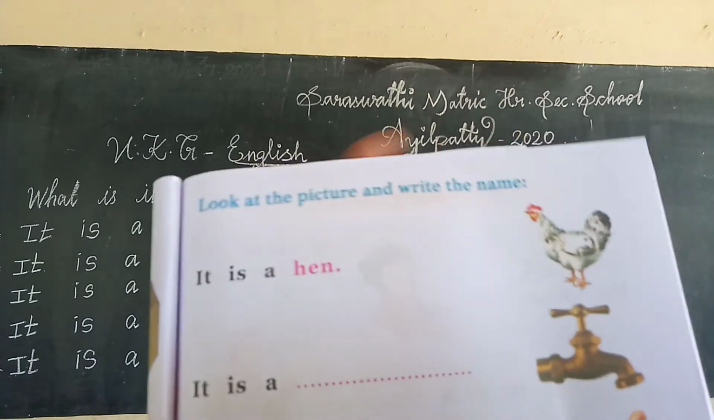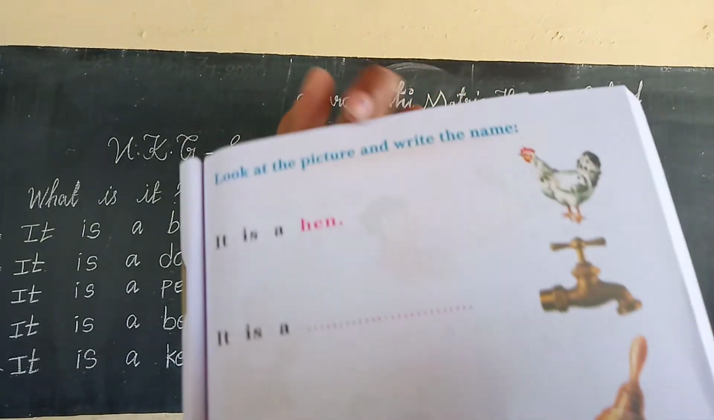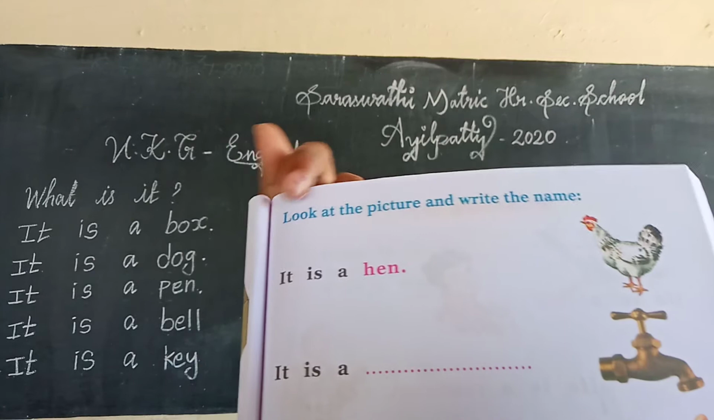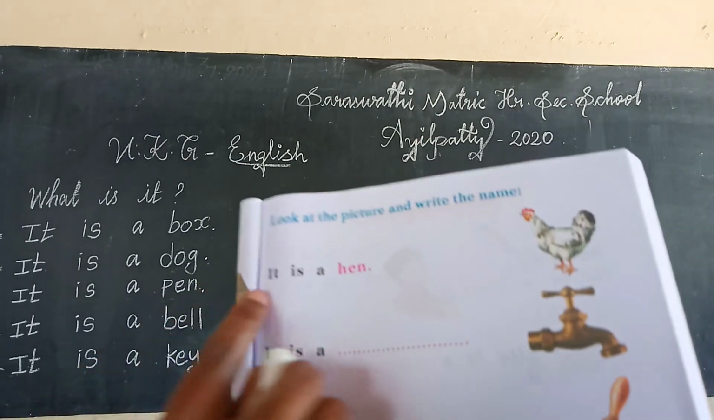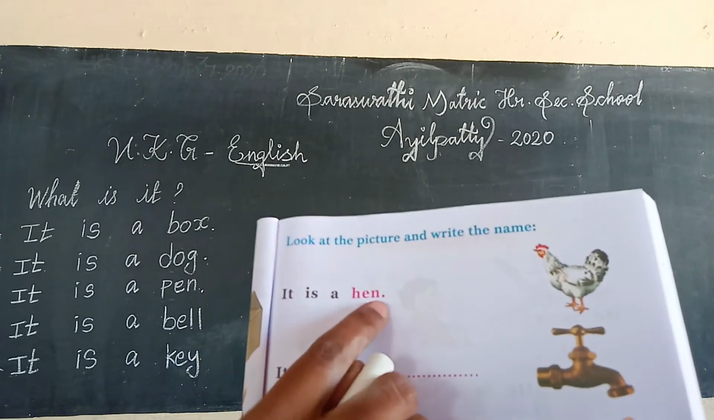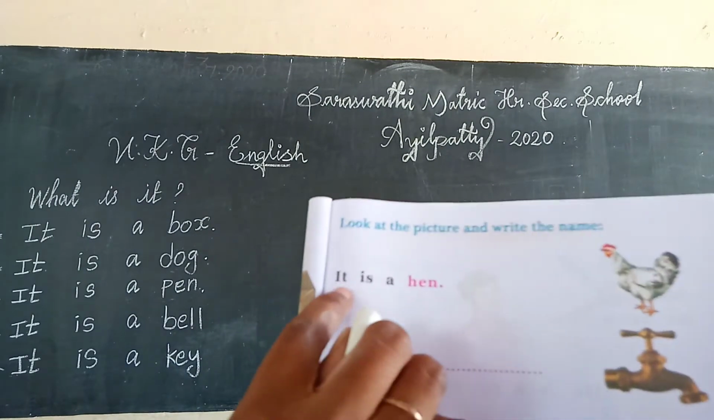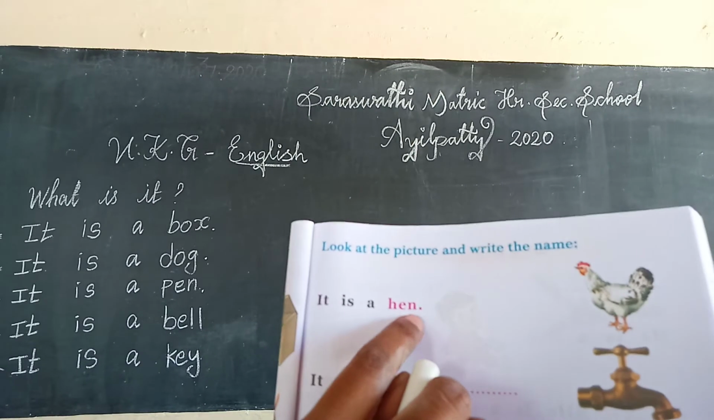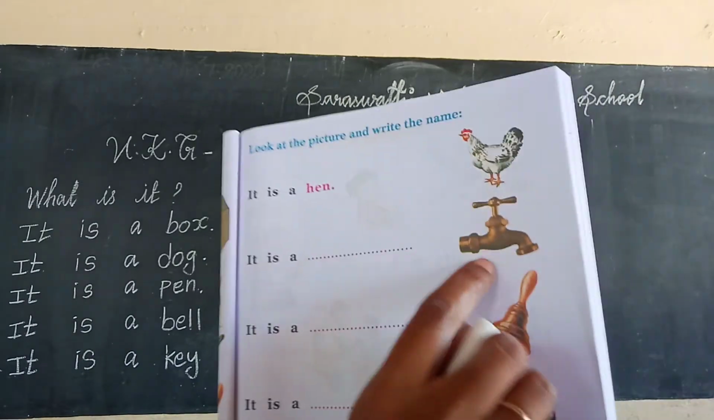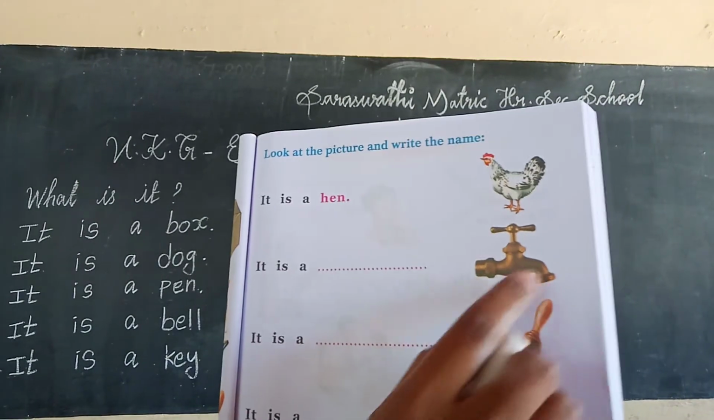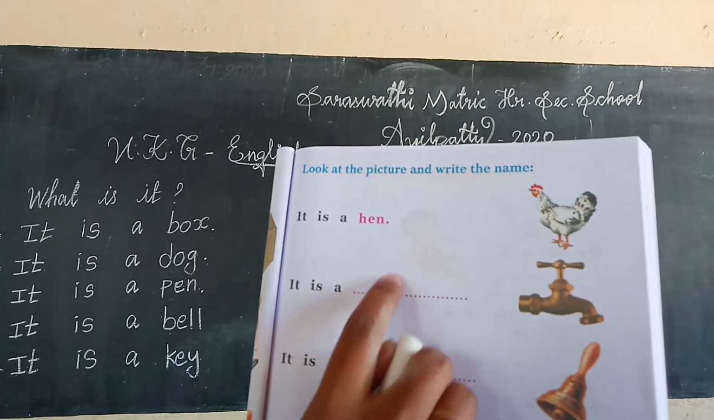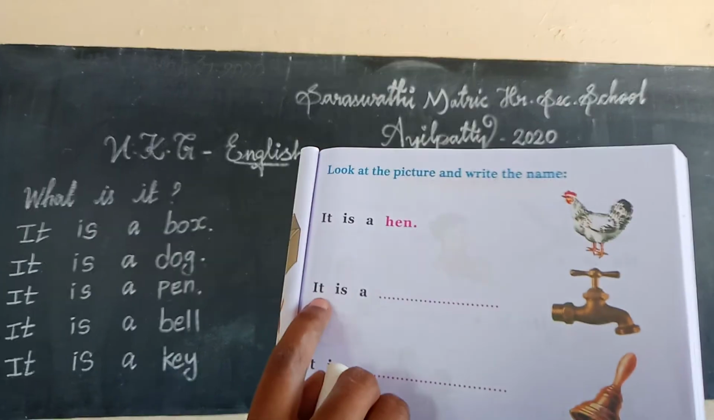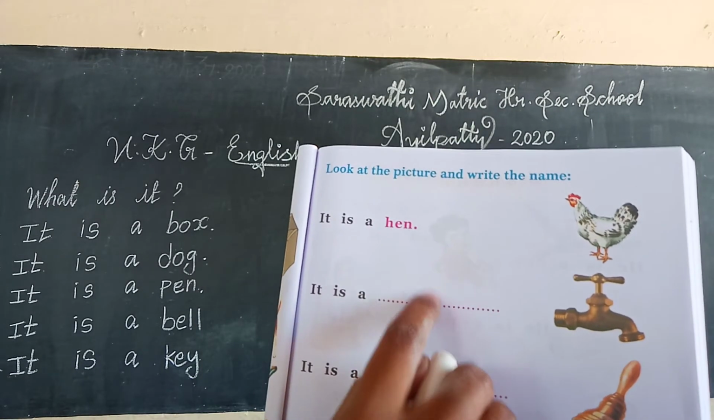Look at the picture and write the name here. Okay, look at the book, all of you. Look at the picture and write the name. Okay, give one example. It is a hen. This is hen, so it is a hen. Okay, next. What is it, children? It is a tap. What is it? Tap. So here tap is coming. Okay, it is a tap.